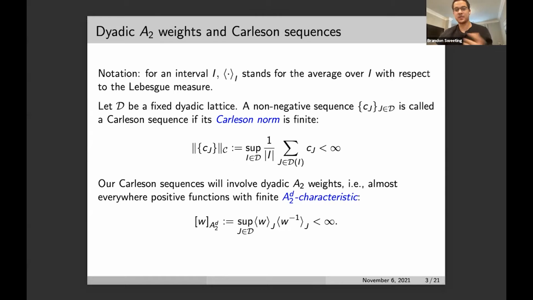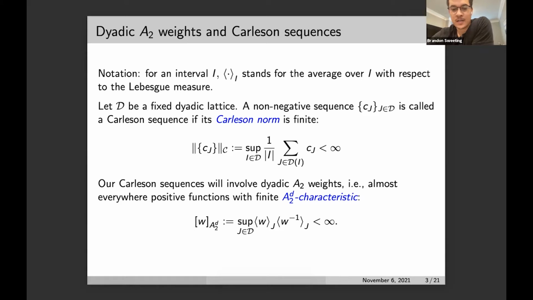We'll begin with some definitions and notation. For an interval I, we denote by this angle bracket the average over I of a function with respect to the Lebesgue measure. For a fixed dyadic lattice D, we say that a non-negative sequence indexed by the elements of this lattice is a Carleson sequence if its Carleson norm is finite. The Carleson norm is just the supremum of weighted sums taken over elements corresponding to sublattices of the lattice. Our Carleson sequences will be defined in terms of dyadic A2 weights.